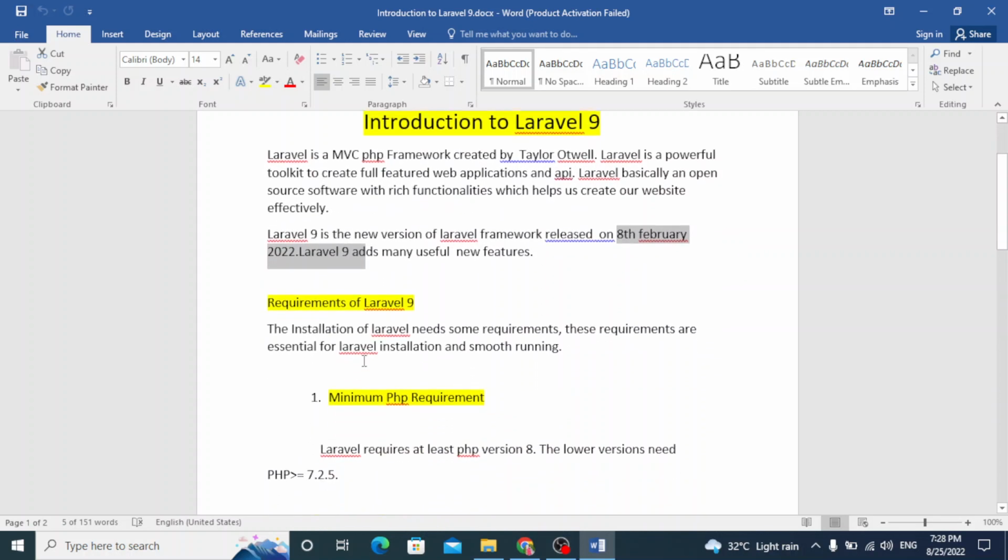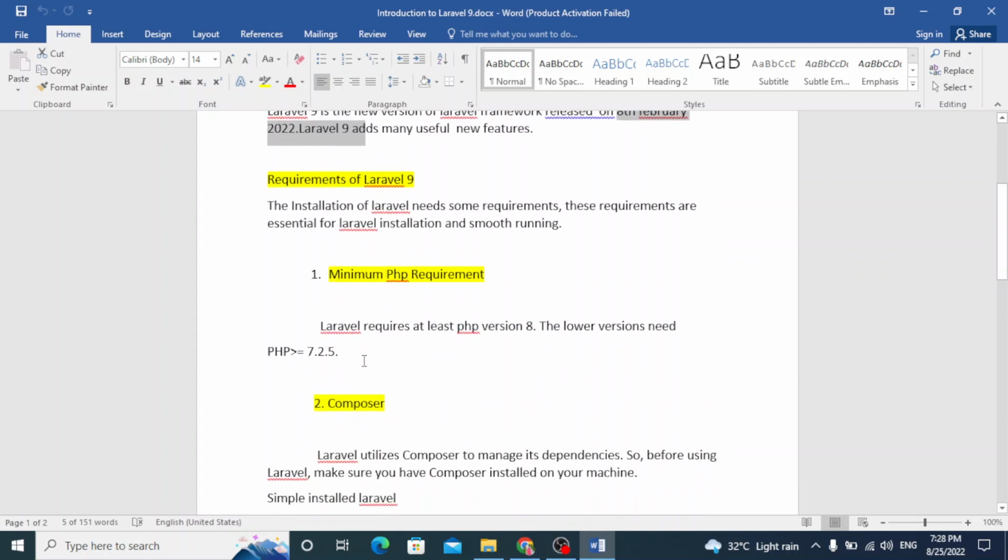Now we go to the requirements for Laravel 9. For the requirements, you just require a PC. It does not matter whether your PC is dual core or i3. You just need a PC, and you must have an editor such as VS Code or Sublime. And for installing Laravel 9, you must have PHP already installed on your laptop.